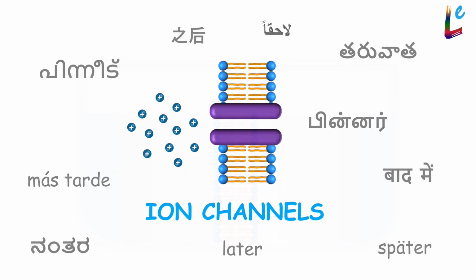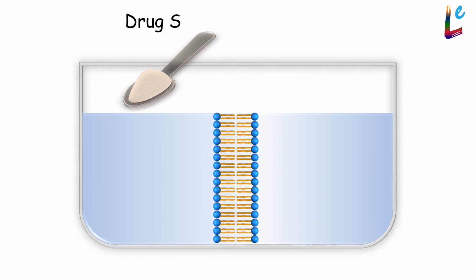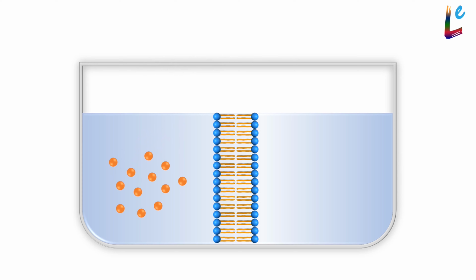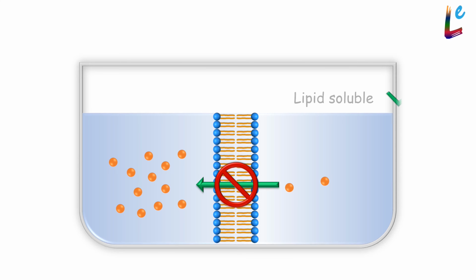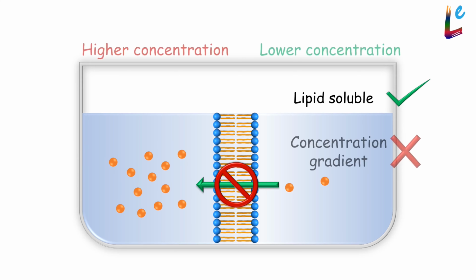Now in place of drug A, let's add a highly lipid-soluble drug S to the left half of the beaker. Since the drug is highly lipid-soluble, few molecules might immediately cross the membrane by simple diffusion. Now, why don't these molecules move back to the left, even though the drug is lipid-soluble? The problem here is not lipid solubility, but the fact that these molecules must move against their concentration gradient.